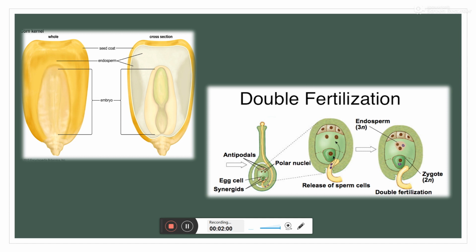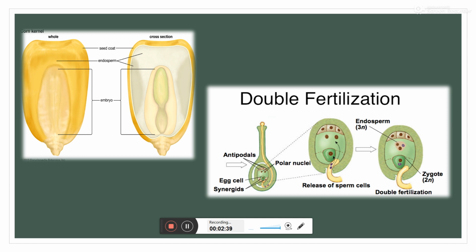That is a specialized event that takes place only in angiosperms, and as a result of fertilization, zygote and endosperm are formed. Here the zygote is formed by the fusion of one male gamete and the female gamete, and the endosperm is formed by the fusion of the second male gamete and the two polar nuclei. As a result, the endosperm formed is 3N, that is three sets of chromosomes, and the zygote is 2N, that is two sets of chromosomes.